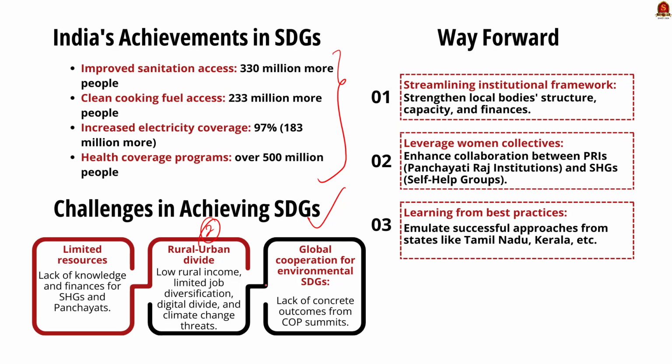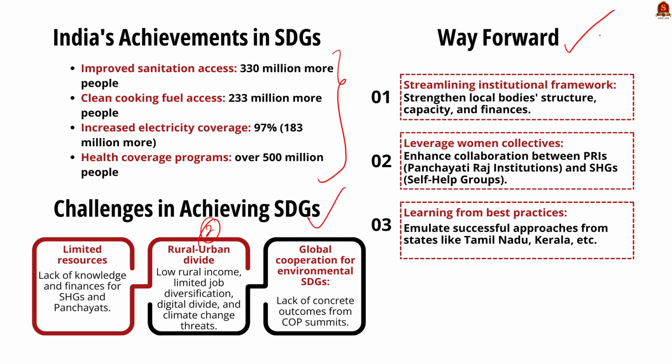Thirdly, the SDGs related to the environment need pan-world cooperation to achieve them, but the various COP summits ending without any tangible benefit show mutual distrust and lack of cooperation. So you can write these points in the second part of the answer. Now moving on to the conclusion part, here you can suggest some way-forward approaches to solve various challenges.